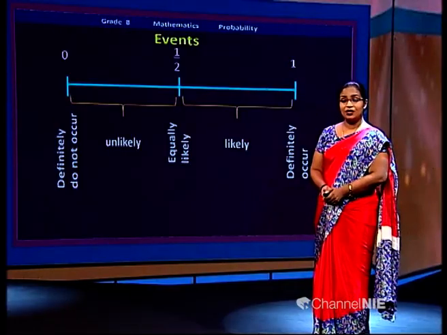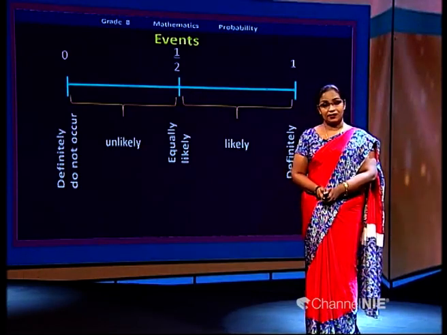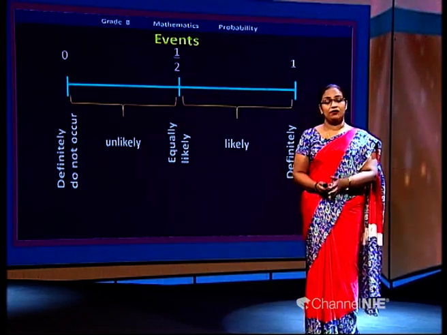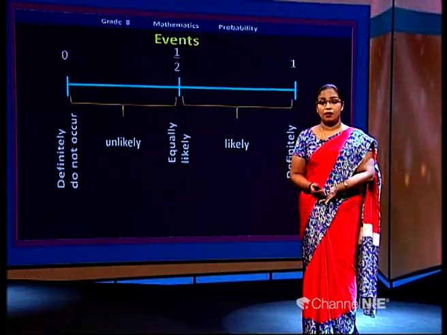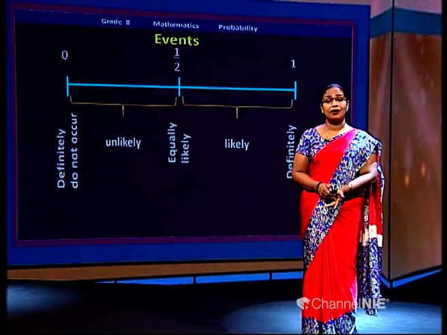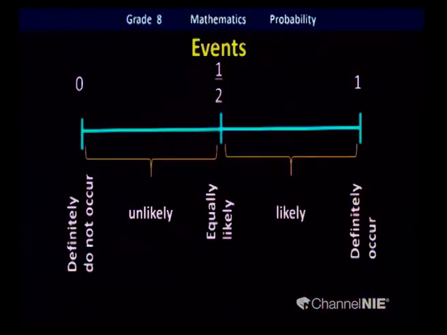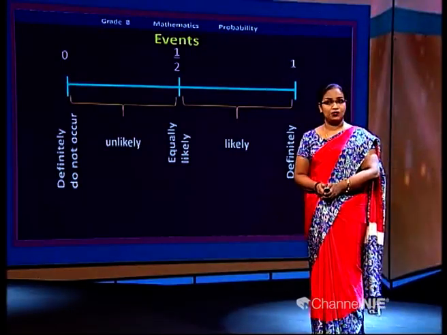Is it clear to you now? Okay, these things we learned in grade 6 and 7. We identify the events and their likelihood, whether it definitely happens or not, whether it is more likely to happen or less likely to happen, or if it is equally likely. According to the conditions of those events, we can give marks like this. Shall we practice this a bit more?